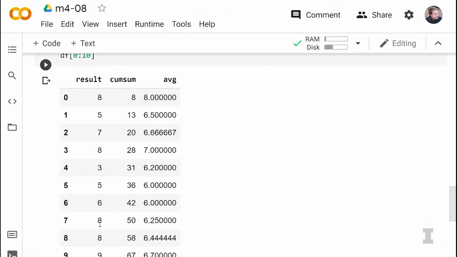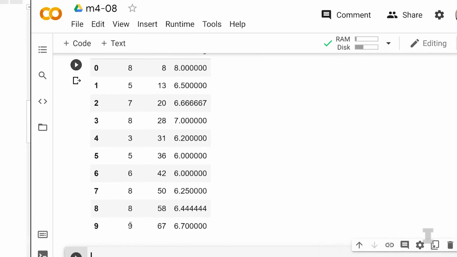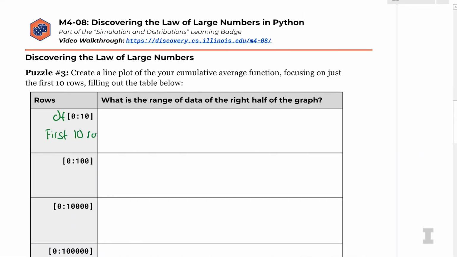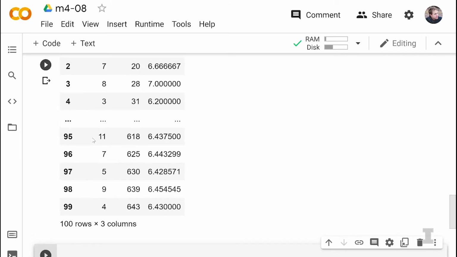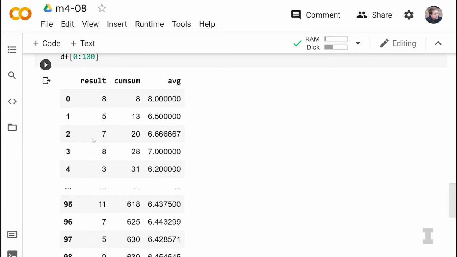I see the first 10 rows. So this displays only the first 10 rows. And if you change that df to df 0:100, what do you see? First 100 rows. First 100 rows. So this range notation is really valuable because we can ask Python to just give us the first 10 rows or the first 100 rows or some other range within that range. So it's the starting number and one past the last number. So, or sorry, the starting index and one past the last index. Right. So 0:10 gives us 10 total numbers, 0, 1, 2, 3, 4, 5, 6, 7, 8, and 9.